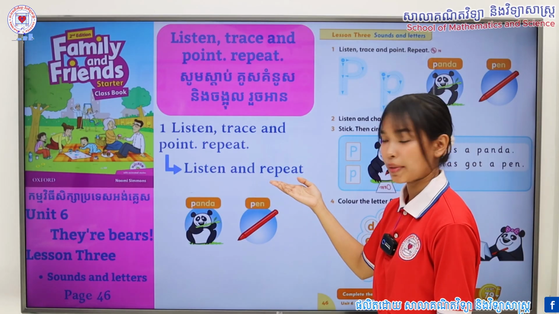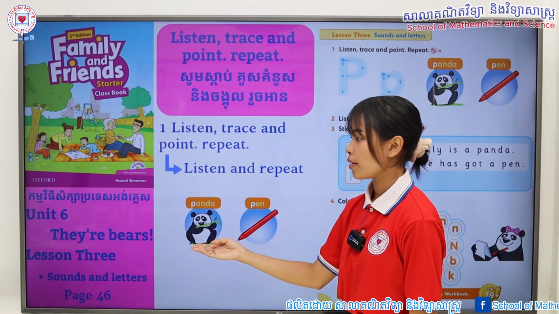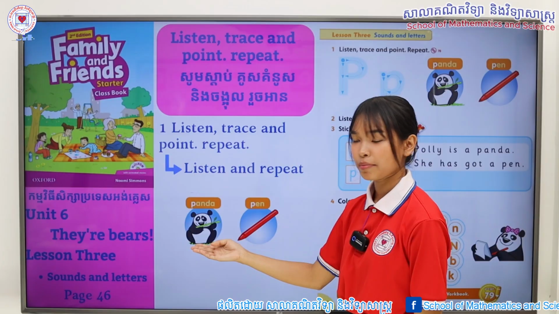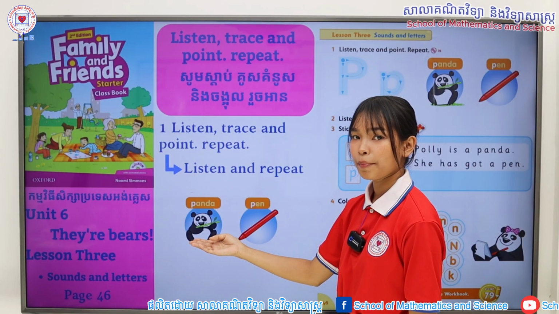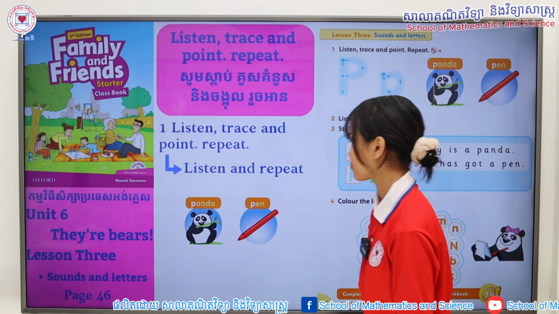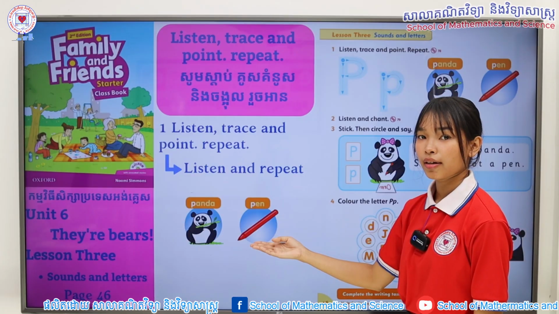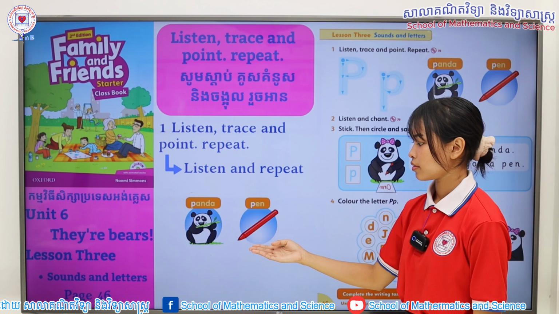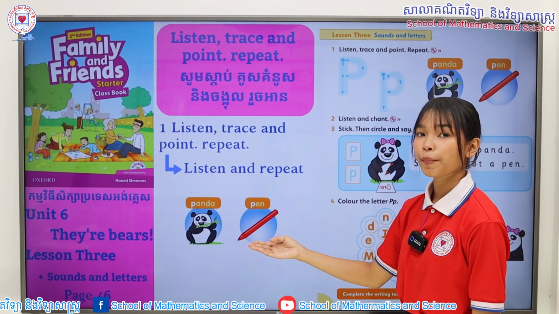Now, listen and repeat. P, P, panda. One more time. P, P, panda. Next word. P, P, pen. Once again. P, P, pen.